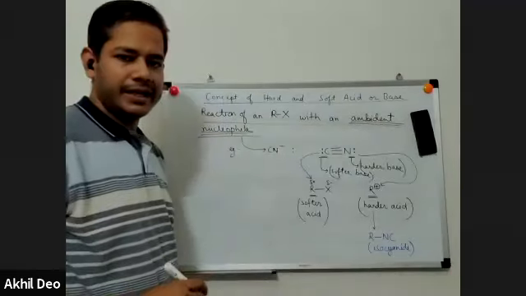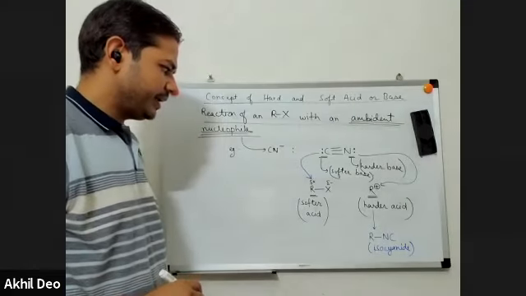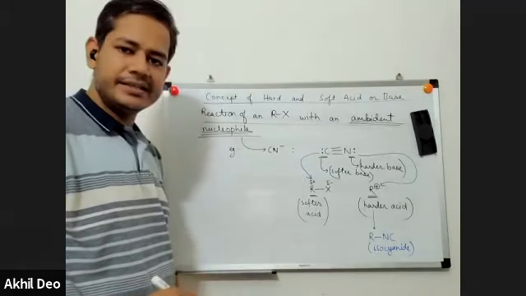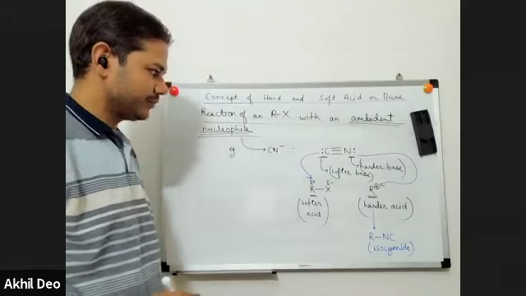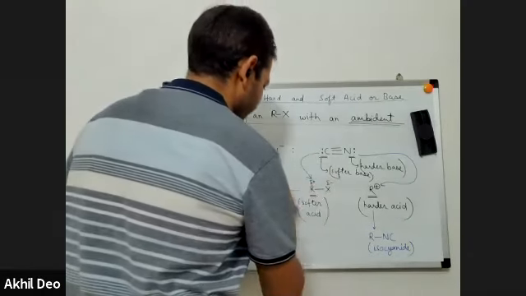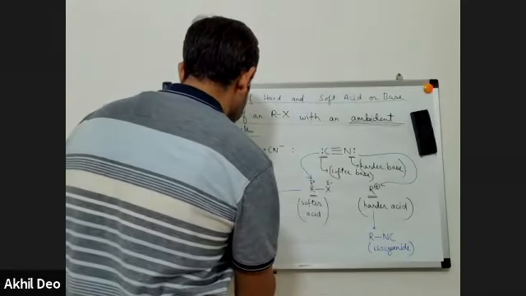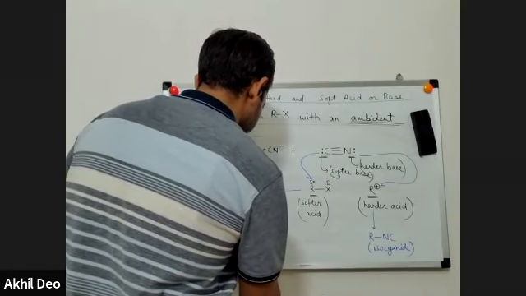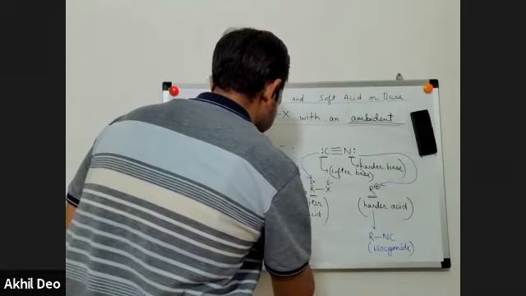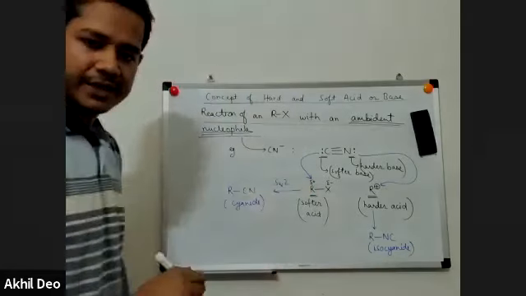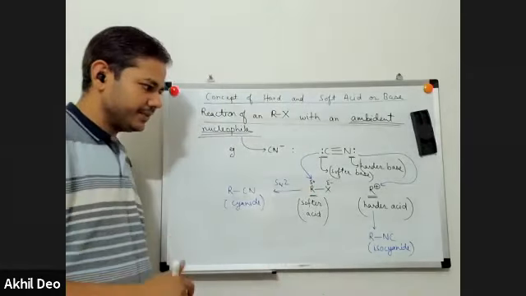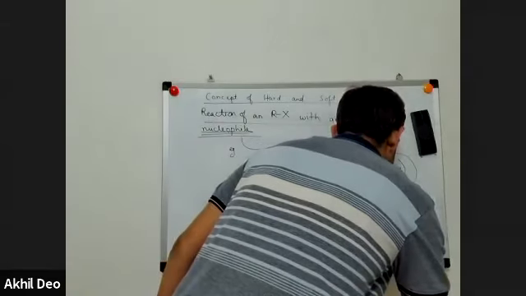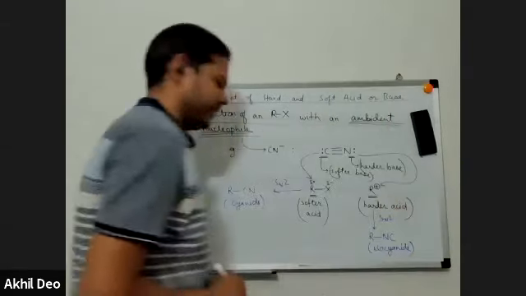Whenever reaction conditions are SN2, the carbon atom tends to attack R delta plus, resulting in formation of RCN, a cyanide. So under SN2 conditions, the favorable product is cyanide, and under SN1 conditions, the favorable product is isocyanide.